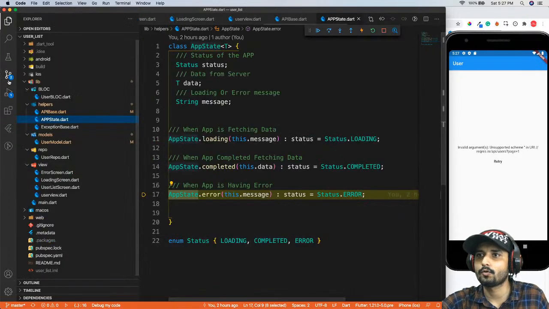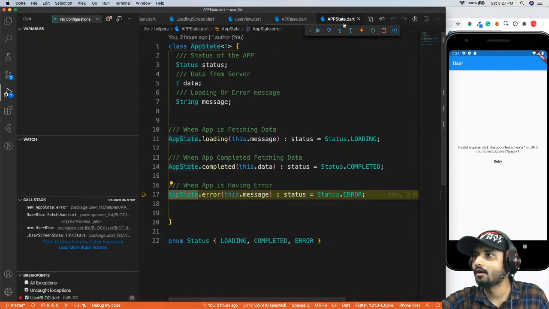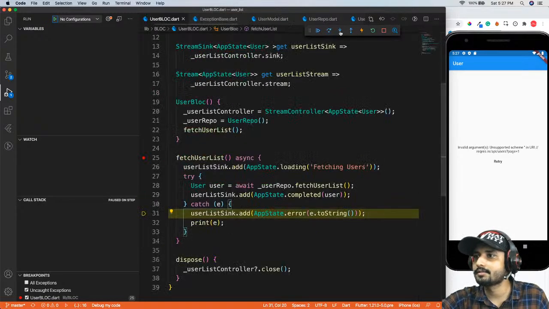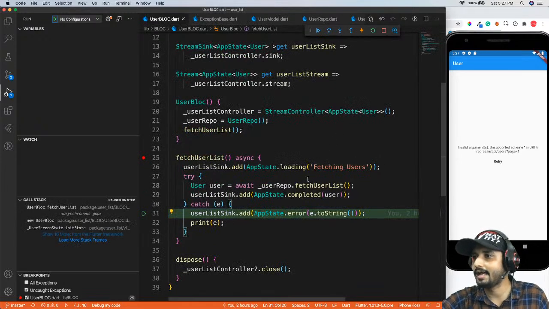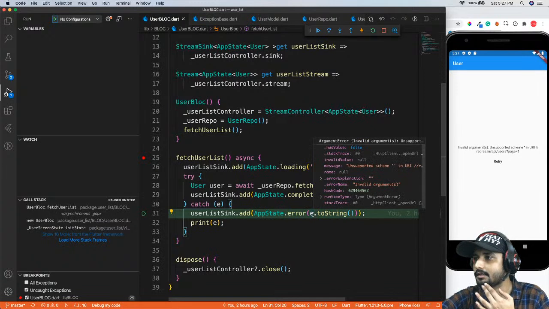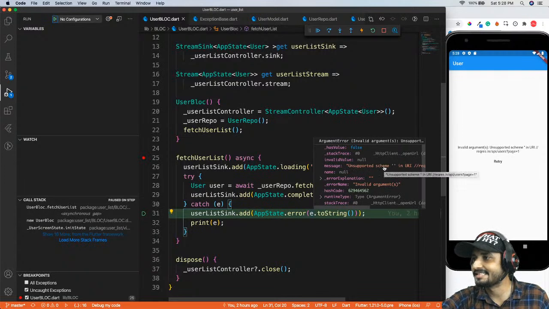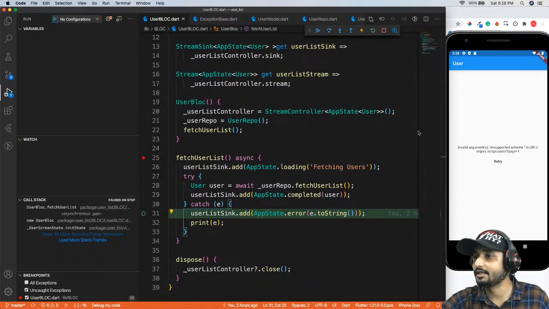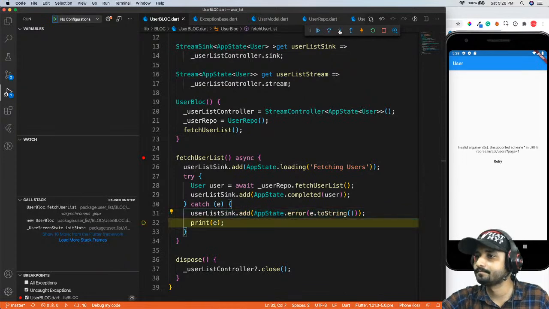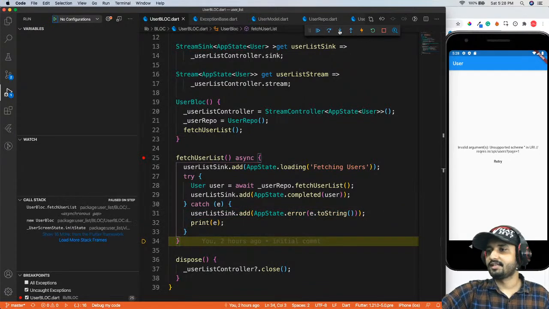Let me go ahead and take a look at what we have inside our local variables. Let me just initialize. Yes, okay. So now you can see we have an exact error message that is right over here, right? The message is unsupported scheme, and then the same message which we are able to see, right? So yes, we even have an error name displayed, and then we have an error message displayed directly on our screen.